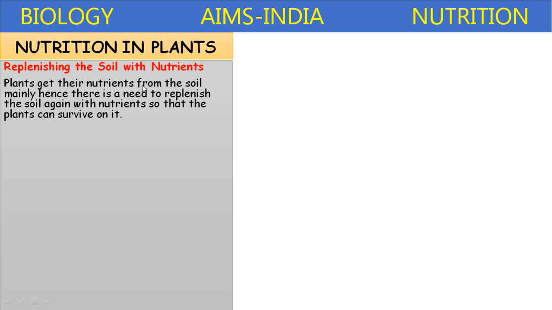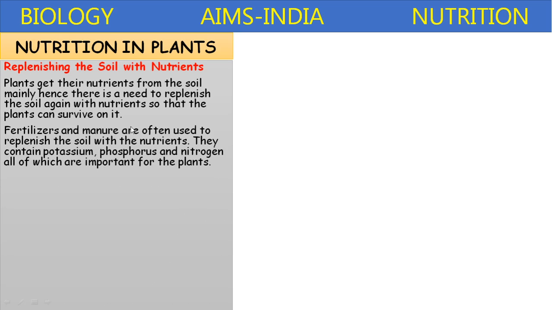Plants get their nutrients from the soil. There is a need to replenish the soil again with nutrients so that the plants can survive on it or grow further. Fertilizers and manures are often used to replenish the soil with the nutrients.